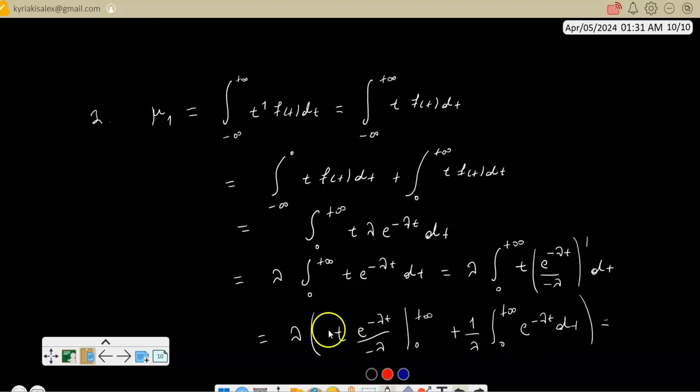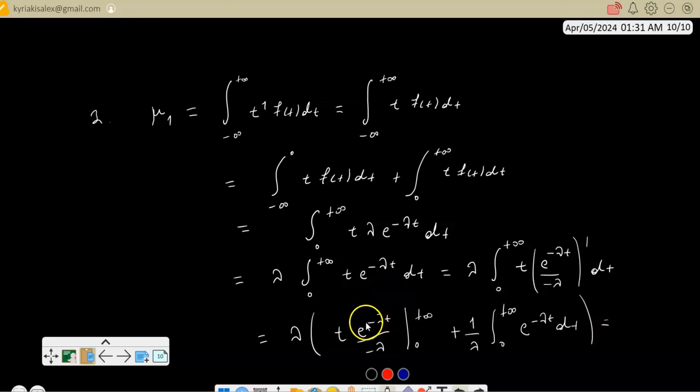What do I get from here? As t grows to infinity, you have the exponential, which decays rapidly, so this term will go to 0. The product of t times e to the power of minus lambda t as t grows to infinity goes to 0 because the exponential decays faster.